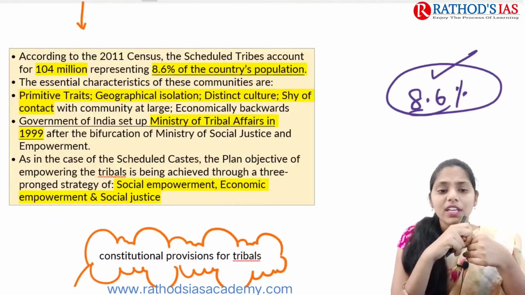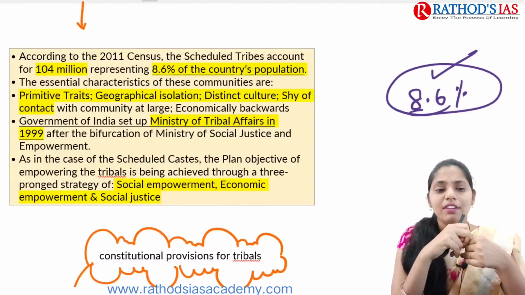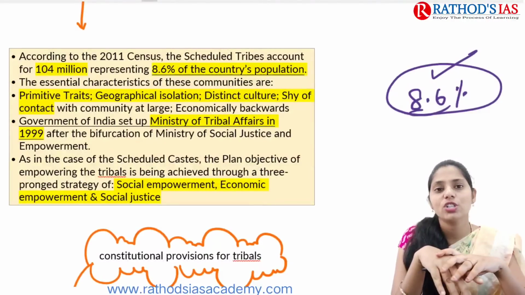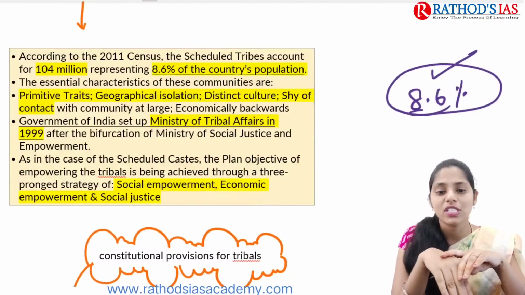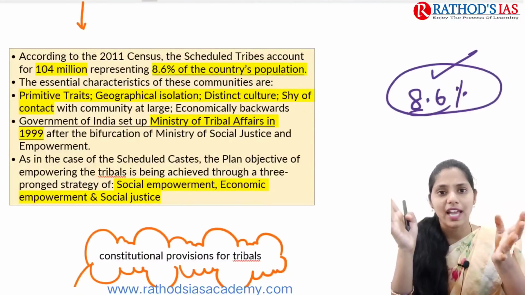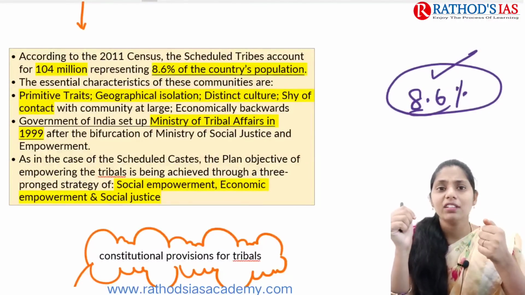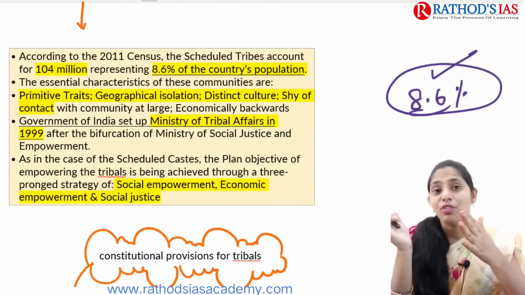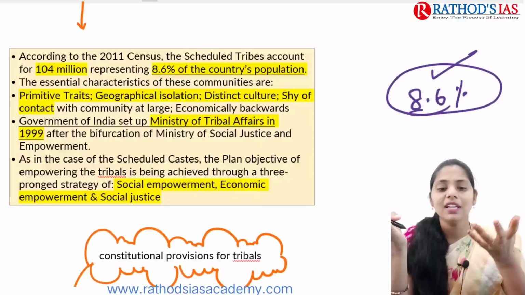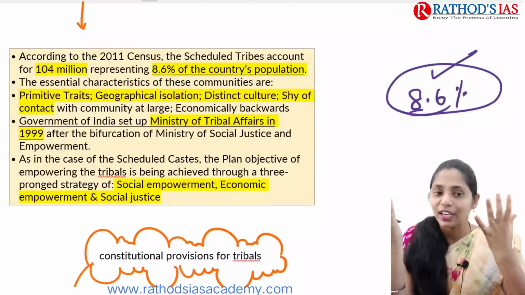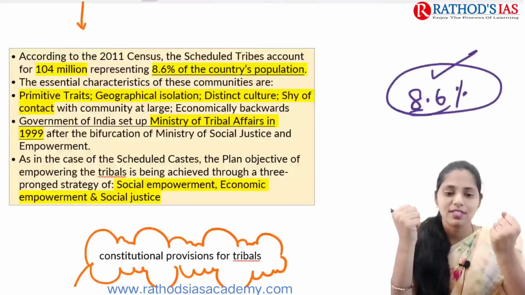And the government of India set up the Ministry of Tribal Affairs in 1999. It was mainly focused on bifurcation from the Ministry of Social Justice and Empowerment. The objective is to empower these tribal people, and we need to bring them into a prolonged strategy of social empowerment, economic empowerment, as well as social justice.